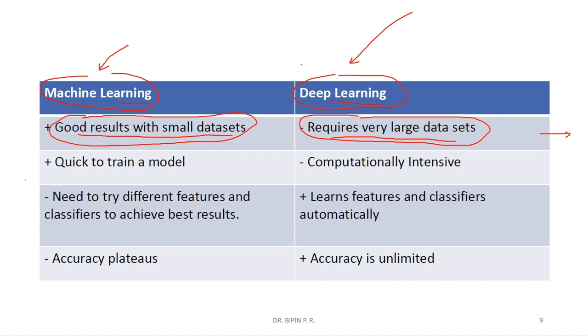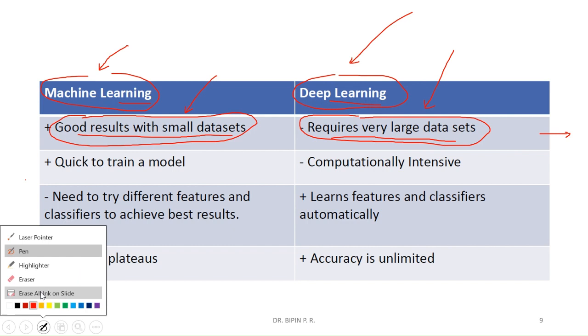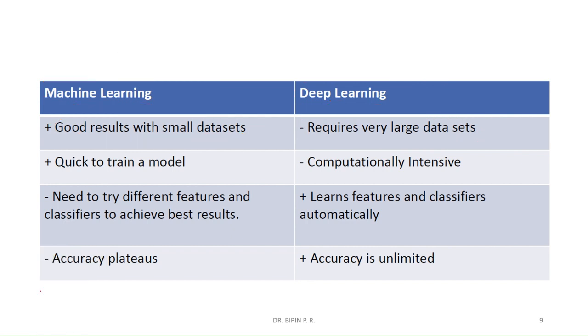So take the case of image classification. If the data set is very small, we can make use of machine learning algorithms. If the data set is large, we can make use of deep learning. Don't get confused about which algorithm should be used, machine learning or deep learning.